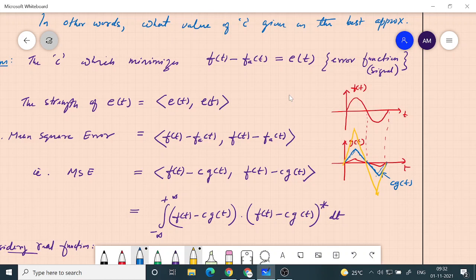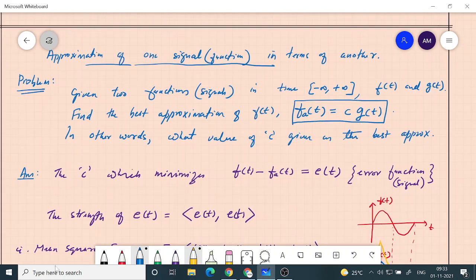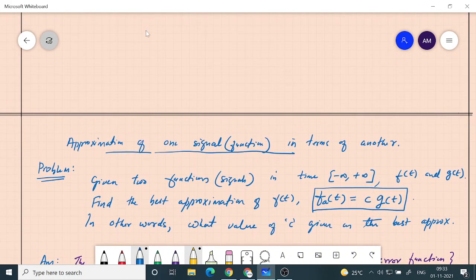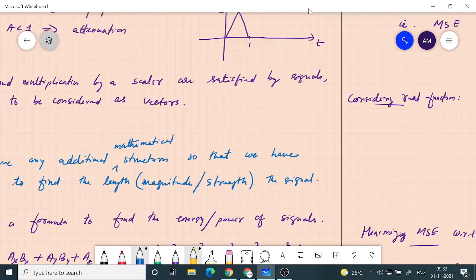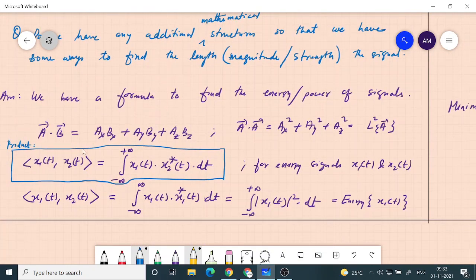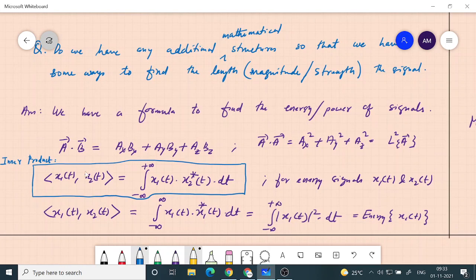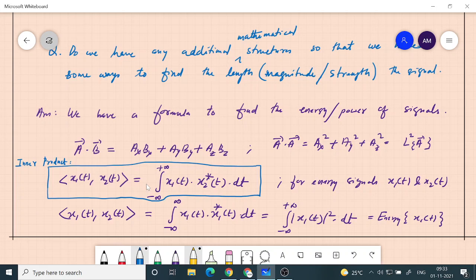Sir, in the previous part, you have found out the strength of the signal for two different functions. That is the energy formula. Yes, sir. Now you can't call it a strength with respect to two. This is basically called the inner product of two signals. Strength comes when you take this one, which is supposed to be x1 with itself. Then we can talk about it as strength.